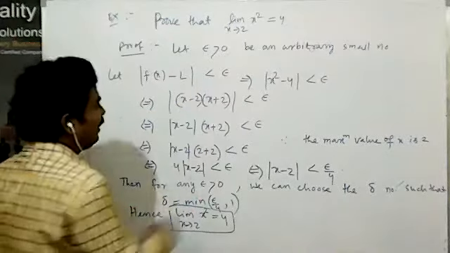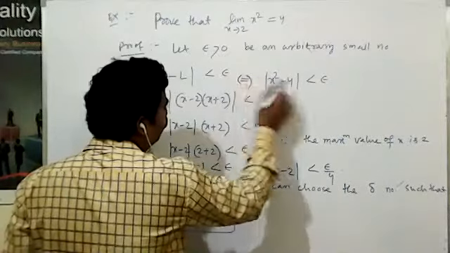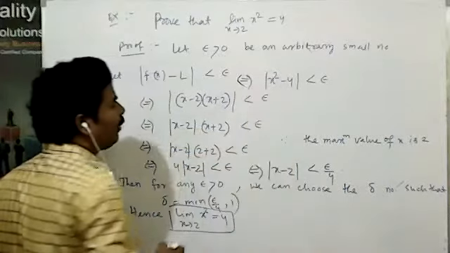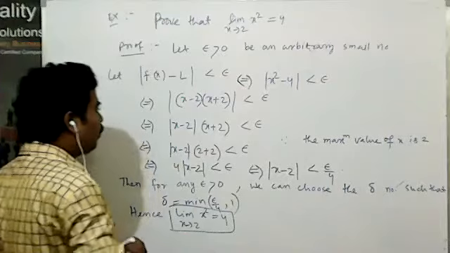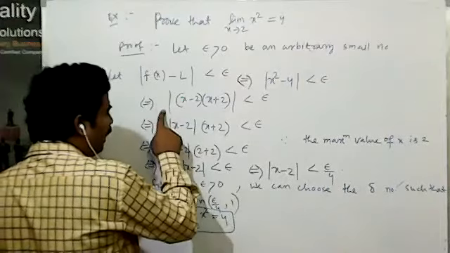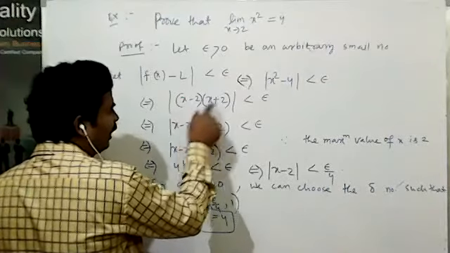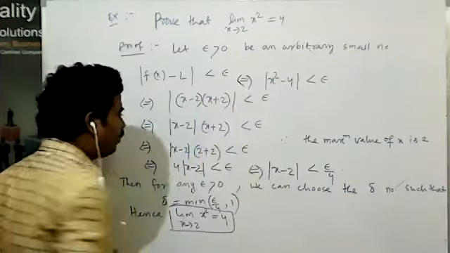That implies |x² − 4| < epsilon. That implies, factorizing, |x − 2||x + 2| < epsilon.